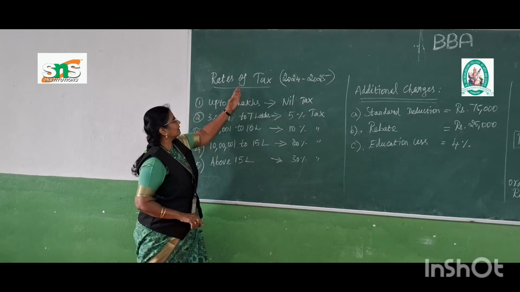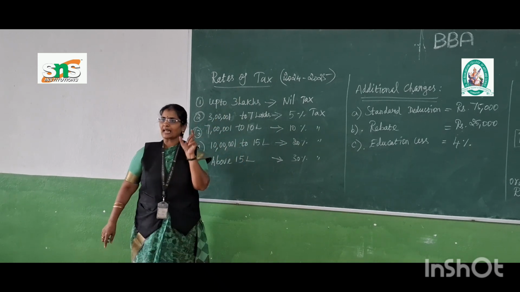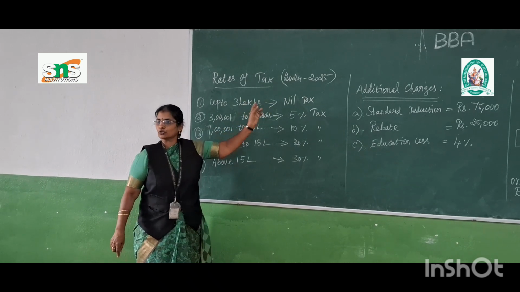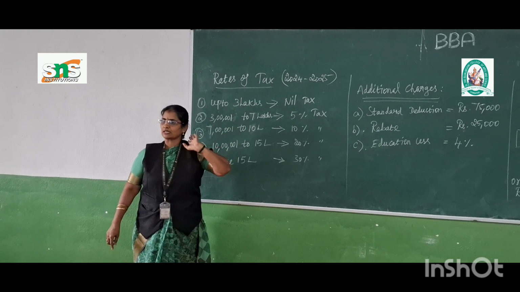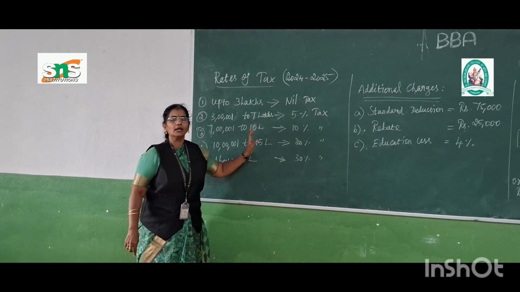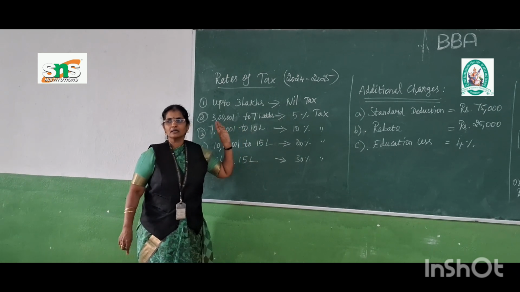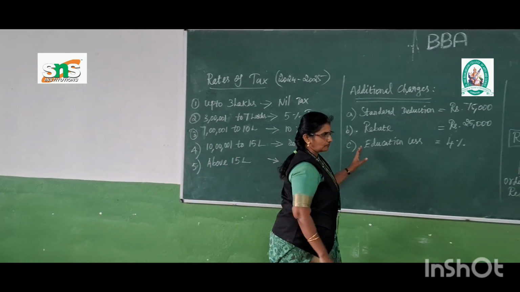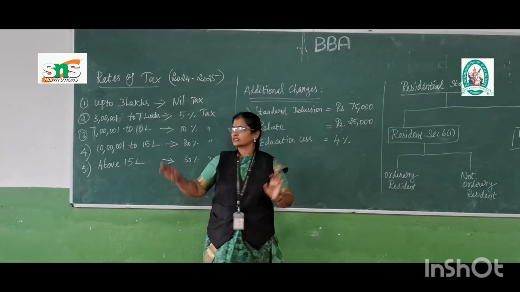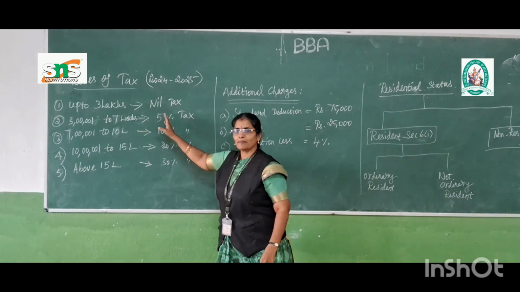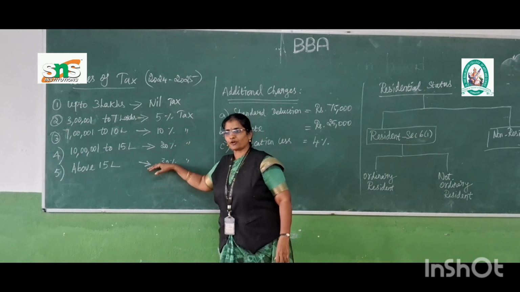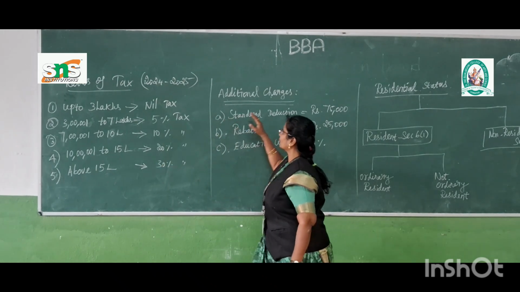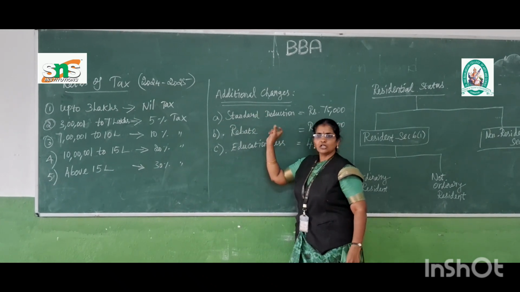So this is the way we have to calculate the rates of tax as per the assessment year 2024 to 2025. This is one of the main concepts when we are calculating the tax. Okay. Next we move to the additional charges. This we have to calculate based on their income. Apart from this, suppose any person or individual is going to calculate some additional charges.